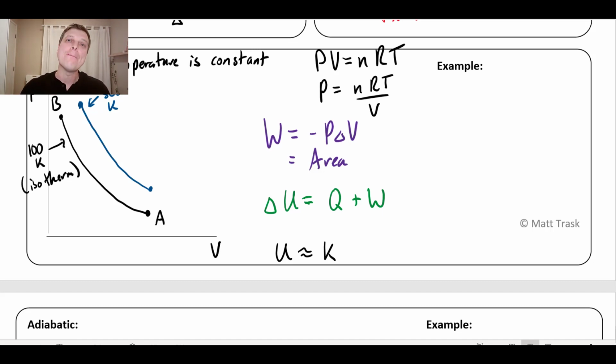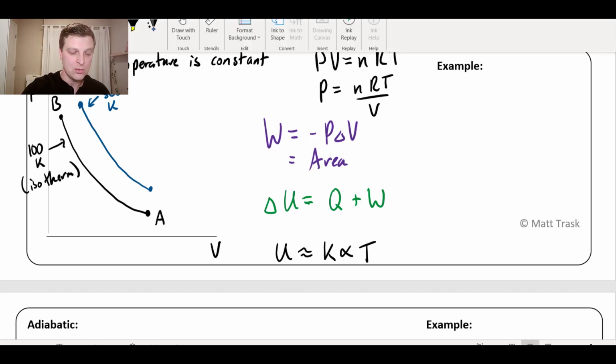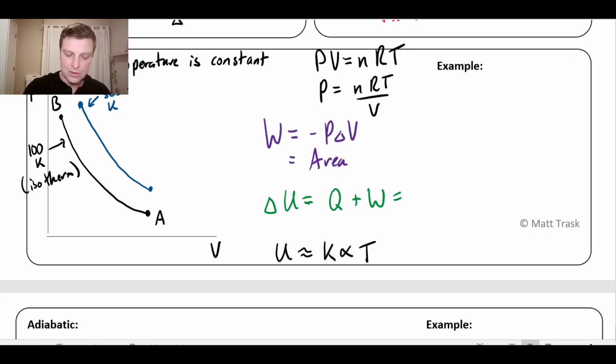You'll remember in the last lesson, we learned that the kinetic energy of the particles is proportional to the temperature. So as temperature goes up, kinetic energy goes up. If the temperature is constant, then the kinetic energy of the particles is not changing. And if the kinetic energy doesn't change, then the internal energy doesn't change, which means this whole thing equals 0.